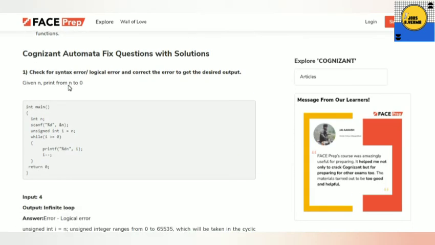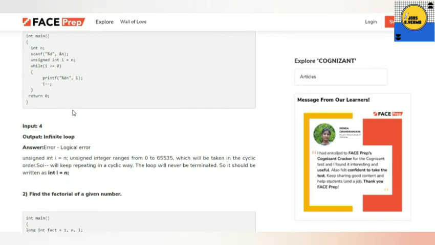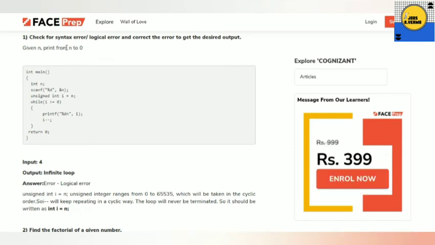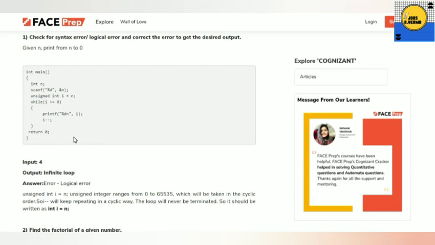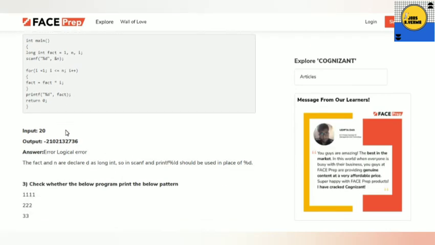So the first question I'm giving you, which also came in the previous year, is to check the syntax. Okay, so from here you will get that the syntax is an infinite loop, so it will not print anything. You have to check the syntax here. Okay, so in that manner you will get that type of question. You can take a screenshot of it. Next question is to find the factorial of a given number. You have to find the output here.